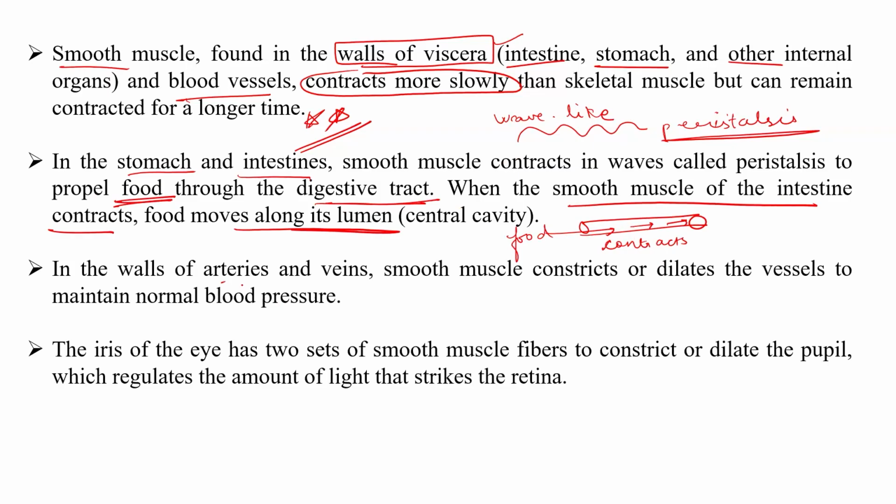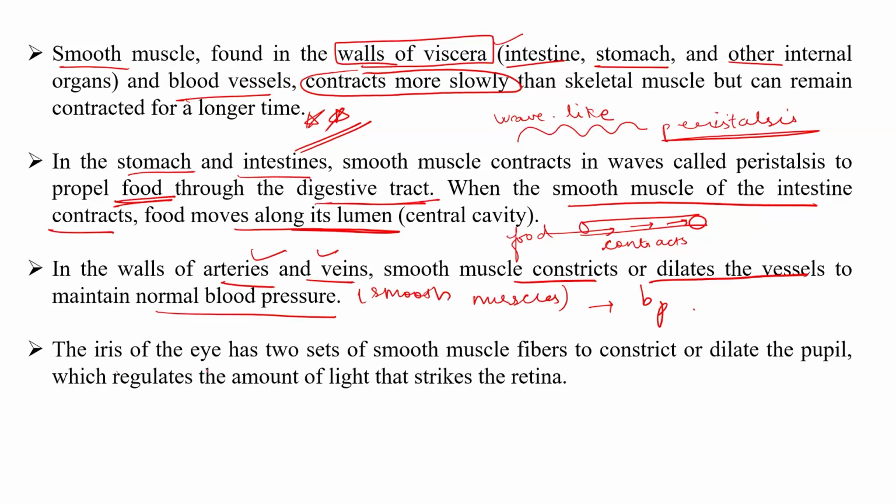Now, what is the function of these smooth muscles in arteries and veins? Smooth muscle constricts or dilates the vessels to maintain the normal blood pressure. So, in arteries and veins, smooth muscles are present that help in maintaining the blood pressure.